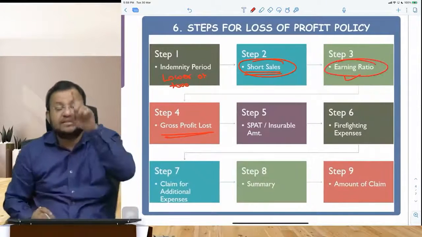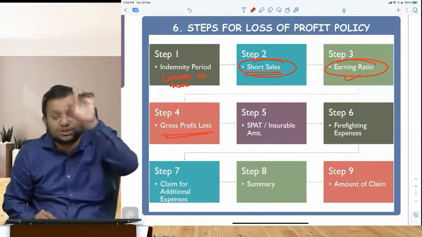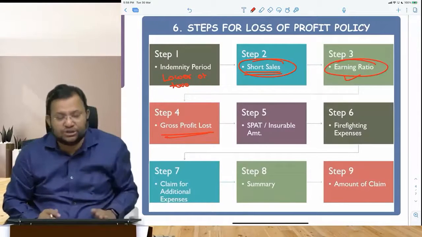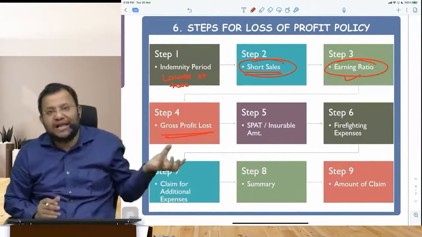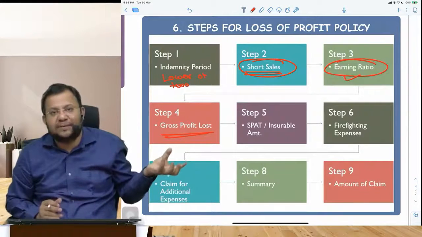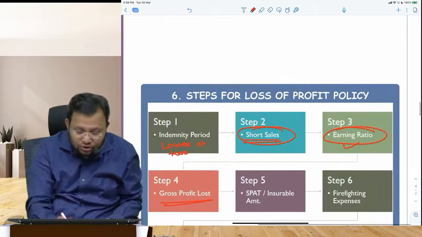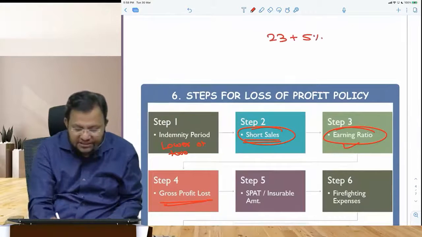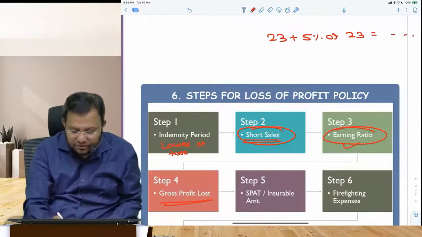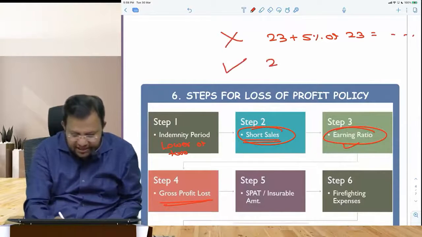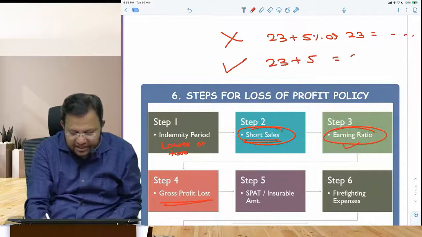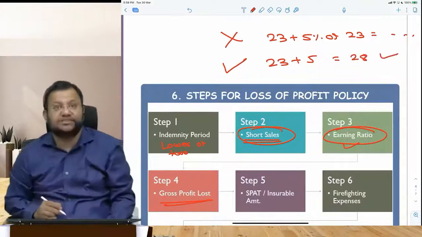Please remember, there can be change in earning ratio also, growth in earning ratio. So if earning ratio that you calculated for the previous year was 23% and examiner says it is likely to go up by 5%, don't do 23 plus 5% of 23 equal to something something. This is wrong. What is correct? 23 plus 5, 28 is correct answer.